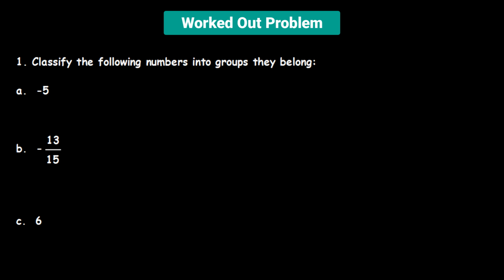No, it's not going to be whole numbers as well because negative numbers are not included in the group of whole numbers. Whole number is just an extension of the counting numbers with the number 0, so it's not a whole number as well. The next group it can belong to is the integers.